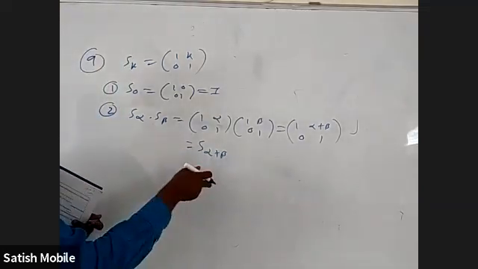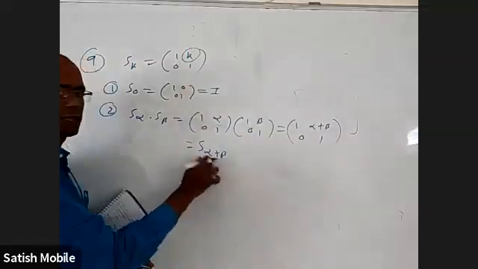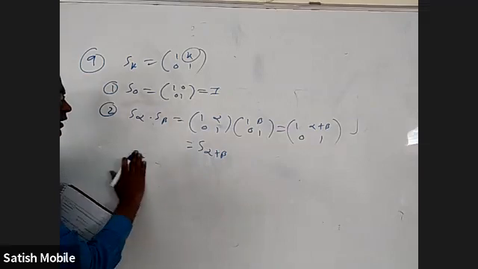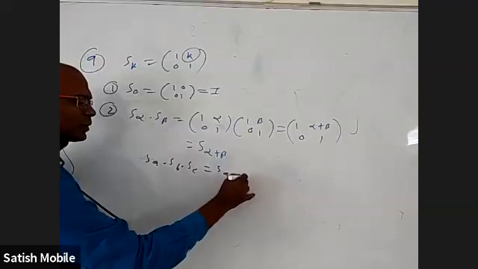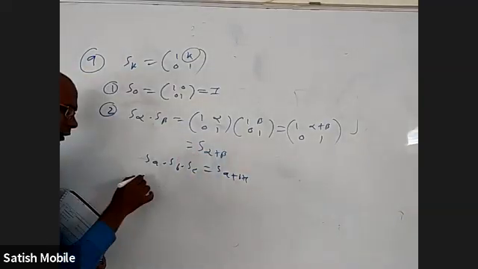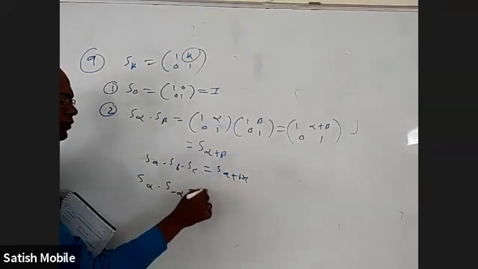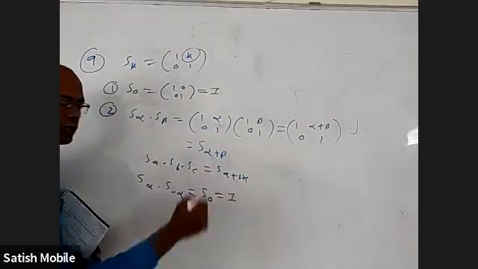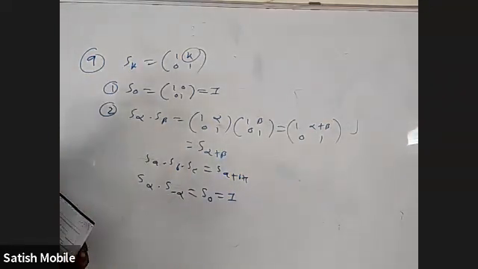Okay, coming to S alpha. If you multiply these two, I got this. So in the place of K, alpha plus beta came. With this, I can even tell, for example, if somebody asks me SA into SB into SC, I can tell it is S of A plus B plus C because the same formula extends, right? But now see the beauty: S alpha into S minus alpha, according to this formula, will come S naught. And S naught is the identity matrix. Your product of two matrices being the identity matrix means this is the inverse of this.